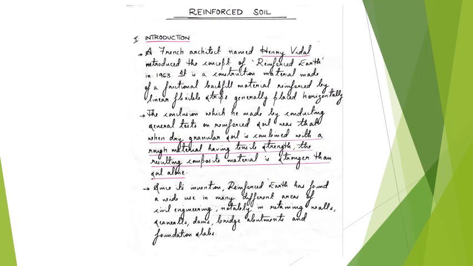The term reinforced earth or reinforced soil means soil which is incorporated with some inclusions in it. These inclusions are what we call reinforcements. Reinforcements can be of different materials and different forms. The basic idea of introducing a reinforcement material in soil is to improve its strength. This concept was first developed by a French architect named Henri Vidal in the year 1963. This concept was developed for dry cohesionless granular soils.